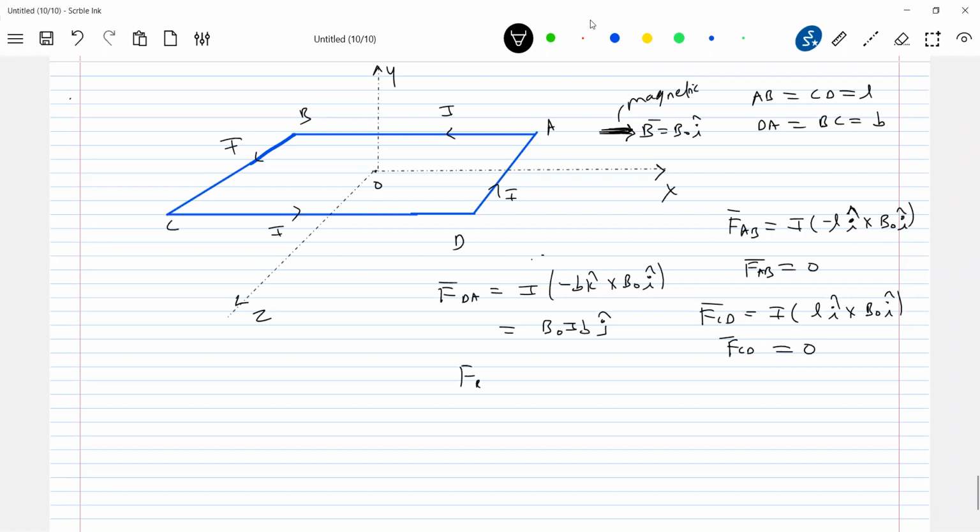Similarly, F on BC should be equal to I times B K cap cross B naught I cap. This will be K cross I, and K cross I will be J. So minus B naught I B.